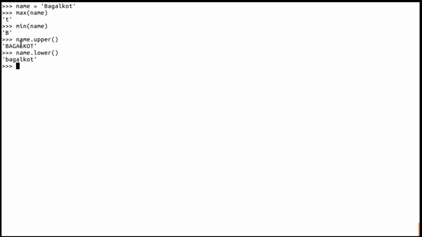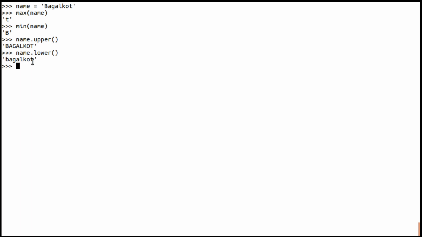Here the object is active, whereas there the function is active. Here the function will take the object and do the work, whereas here the object is going to take a function and use it for itself. I hope this difference is clear to you.